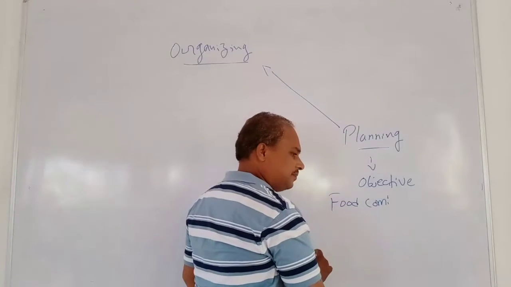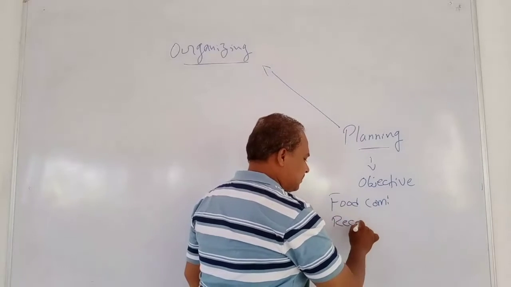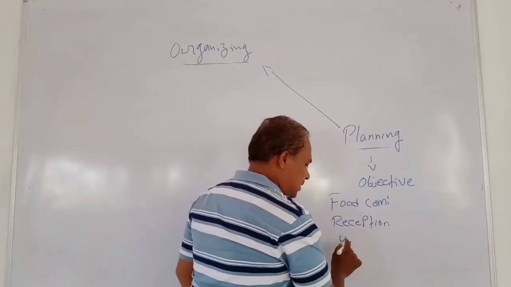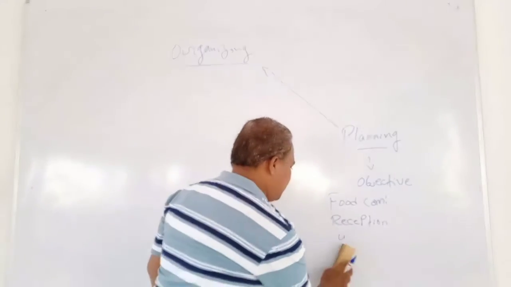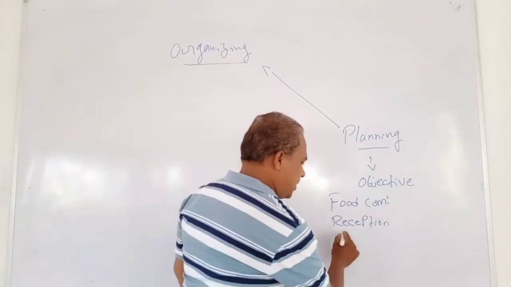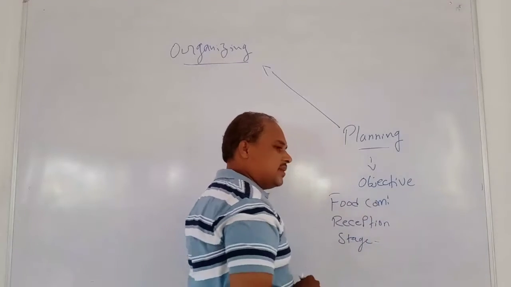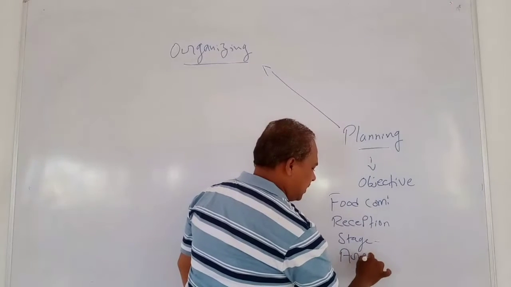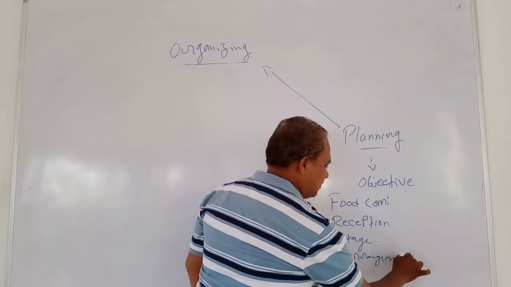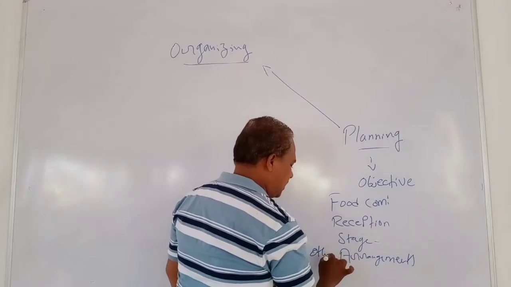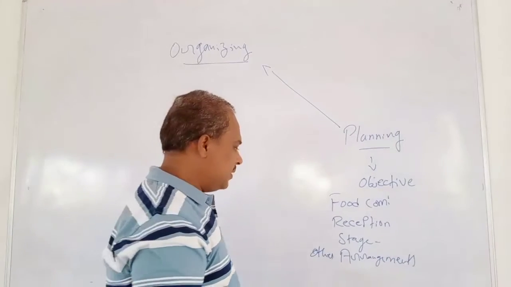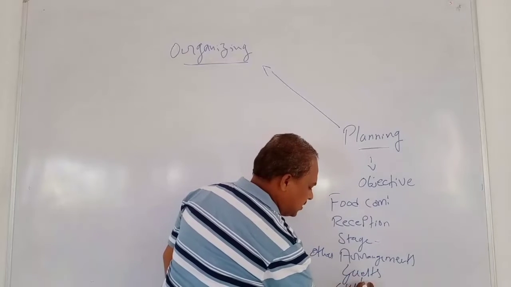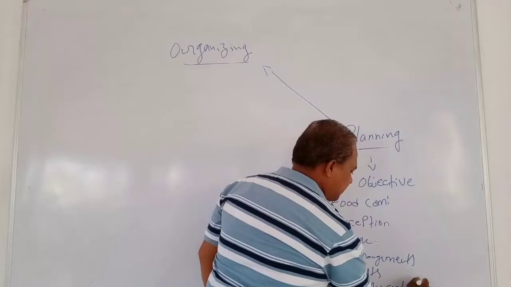A reception desk, that is a reception committee, then a stage committee. In this stage committee, decoration and all the other arrangements are included. Then taking care of the guests, and cultural activities, that is the cultural committee, right?